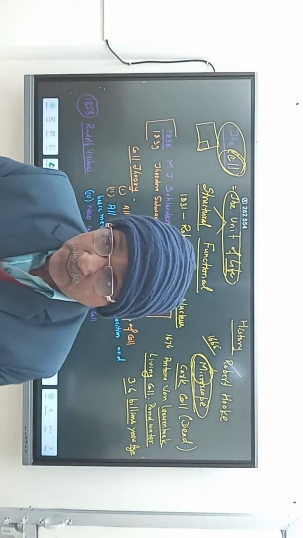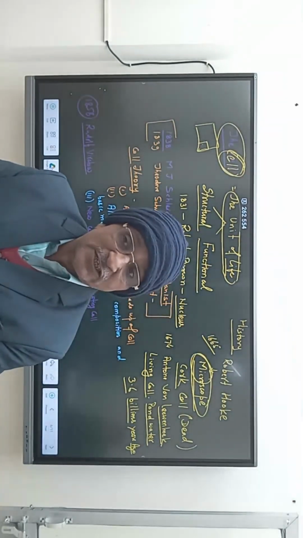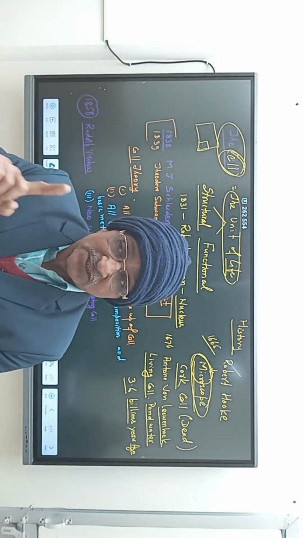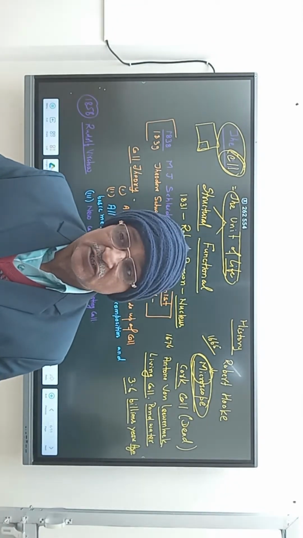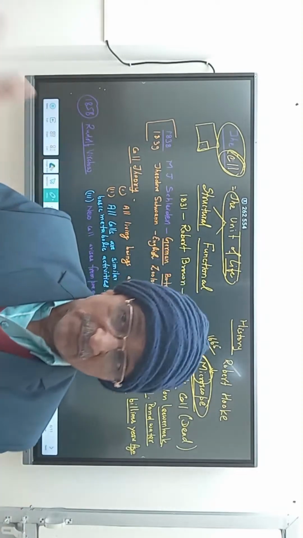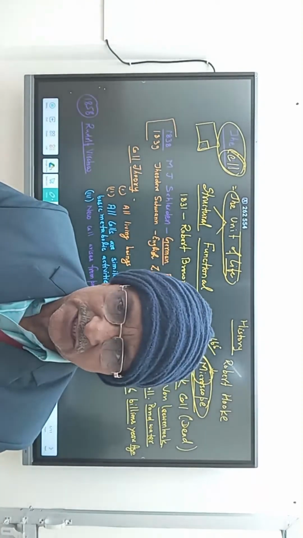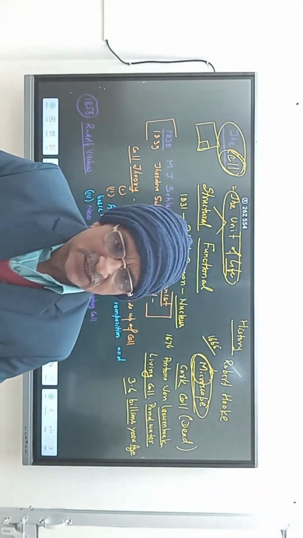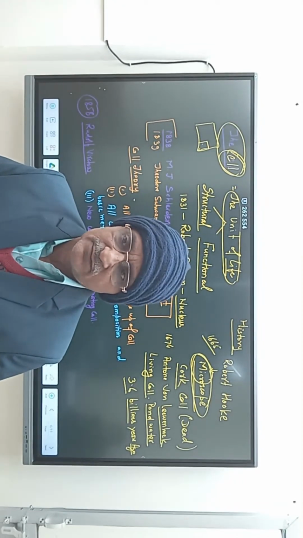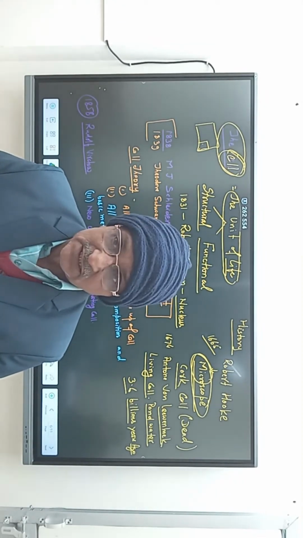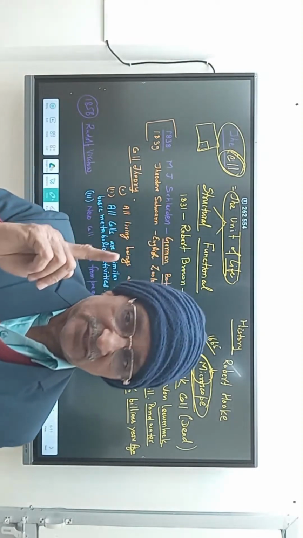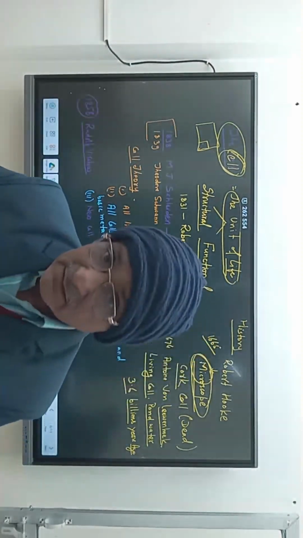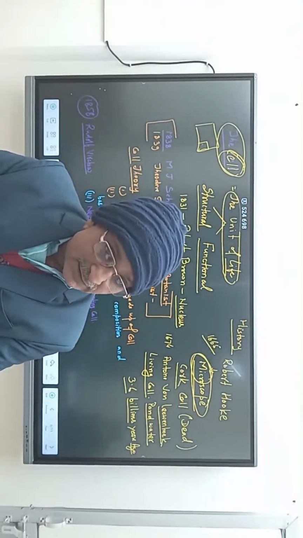A cell performs all activities. There are many organisms made up of a single cell, and many organisms made up of multiple cells. We are multicellular organisms. Amoeba, paramecium, euglena are examples. Bacteria are single cell organisms.